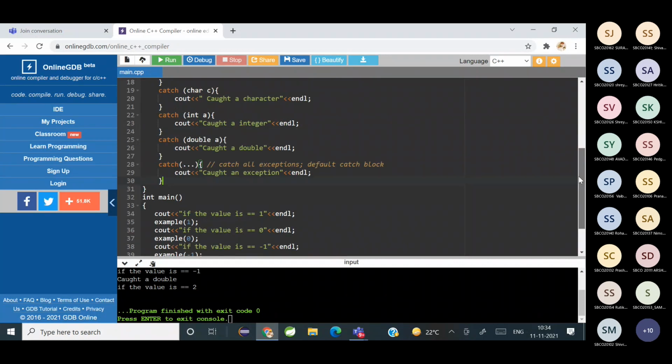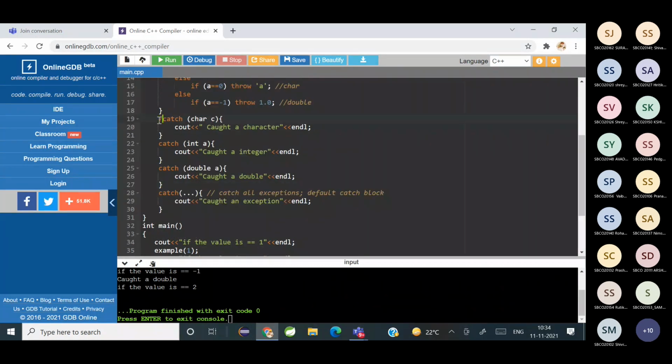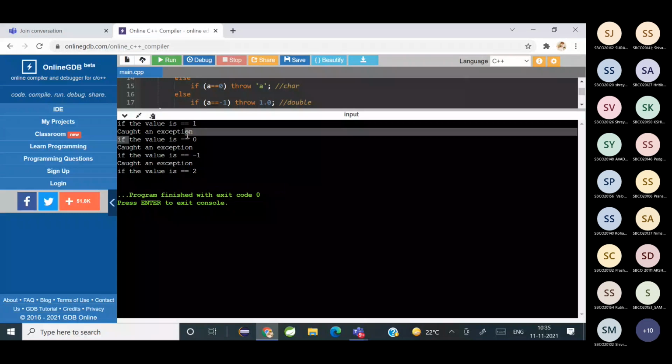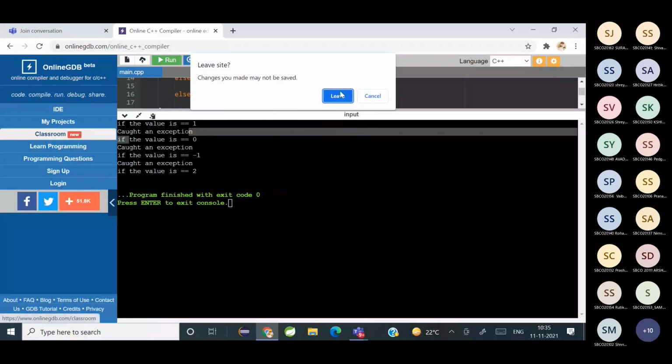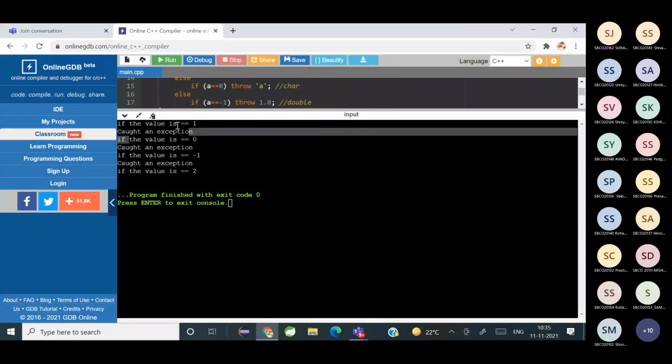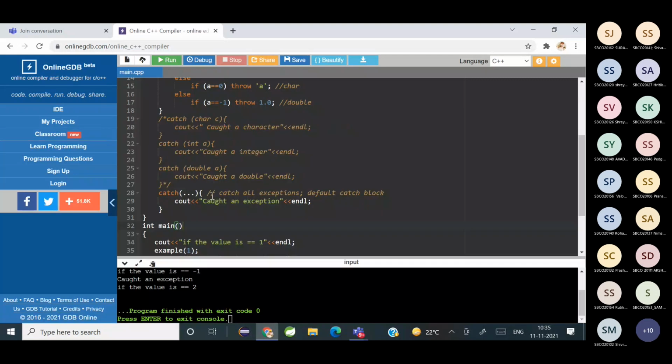I'll just comment all the others and let's execute it again. Okay, it's working for all the others, caught an exception, and it's not working for 2.